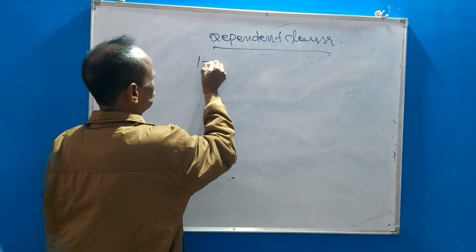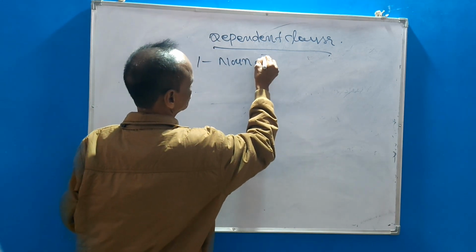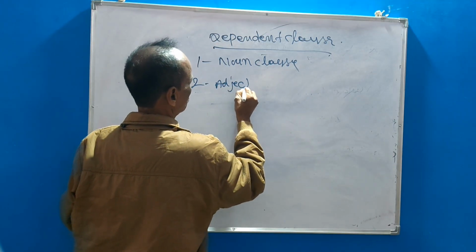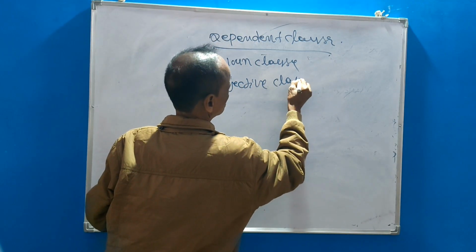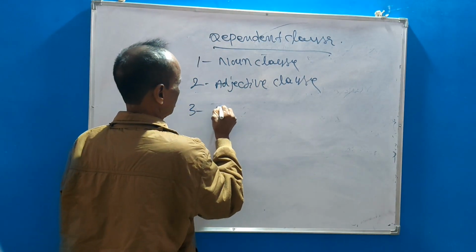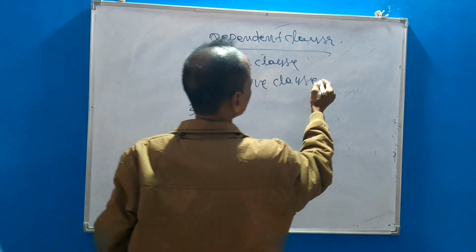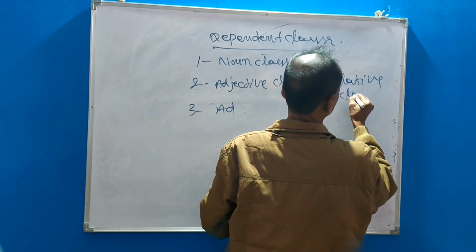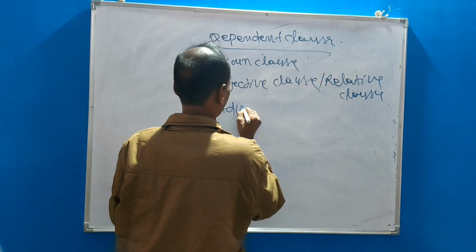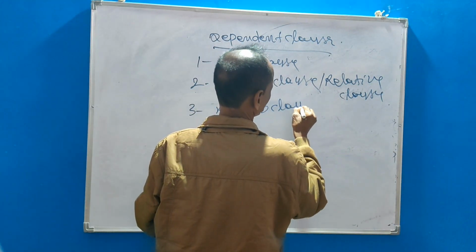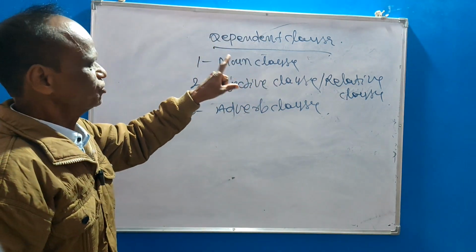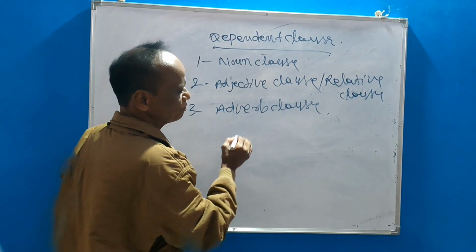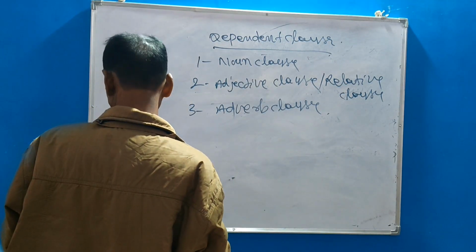are divided in three parts. Number one, noun clause. Number two, adjective clause. Number three, adverb clause. Adjective or relative clause. Then adverb clause. Okay. Three types of dependent clause or say subordinate clause: noun clause, adjective clause, or say relative clause, adverb clause. Then what is noun clause?